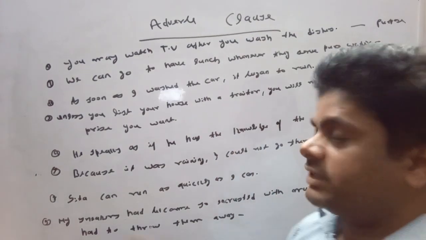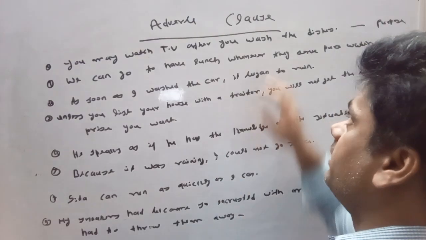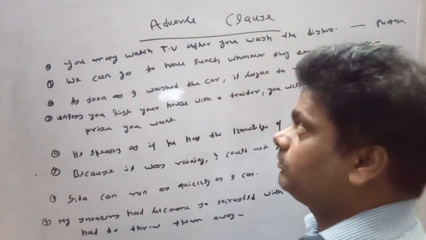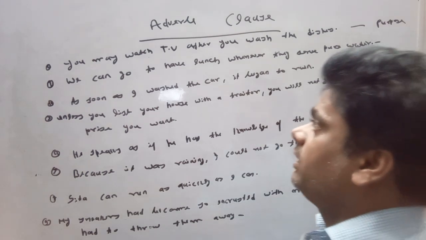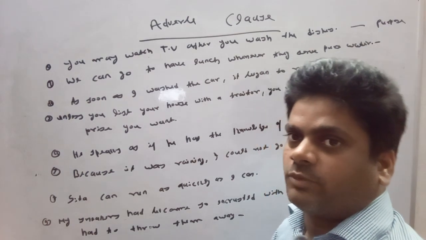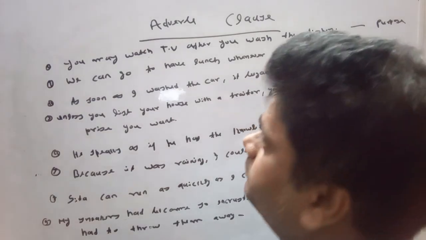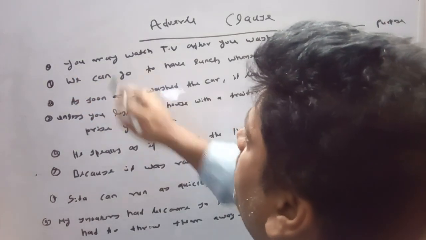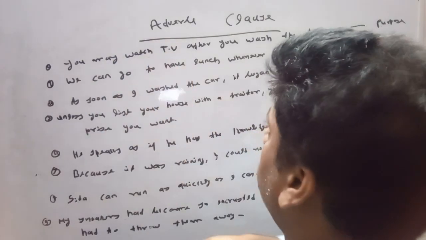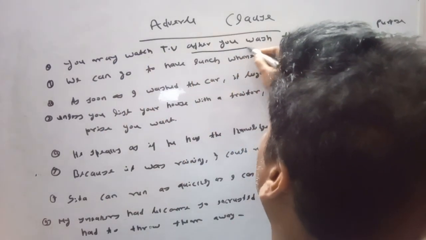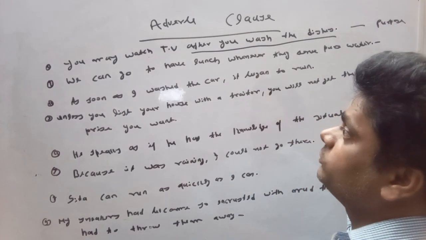So, guys, look at these sentences. These sentences are examples of adverb clauses. In the case of an adverb clause, an adverb clause is supposed to modify the sentence of the principal clause. Here, you may watch TV. You may watch TV, it is a sentence of the principal clause. After you wash the dishes. After you wash the dishes, you may watch TV.